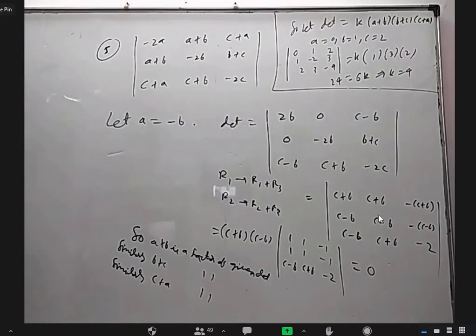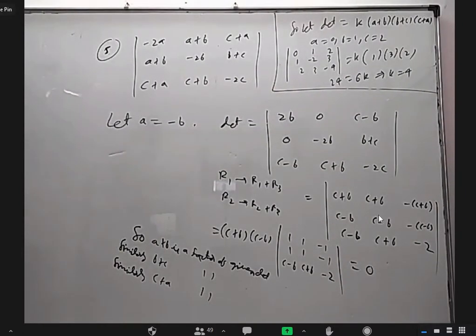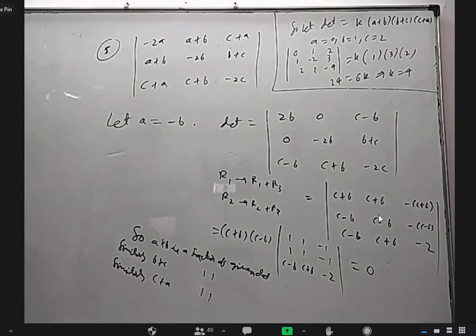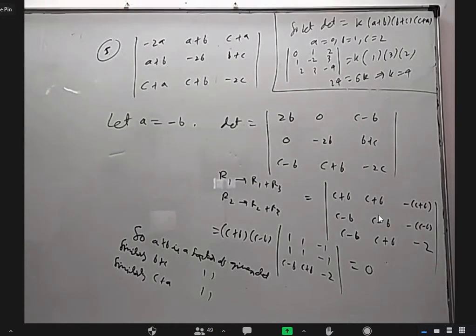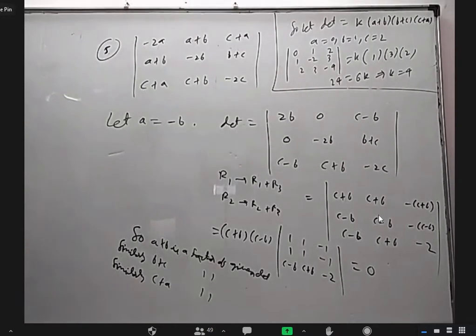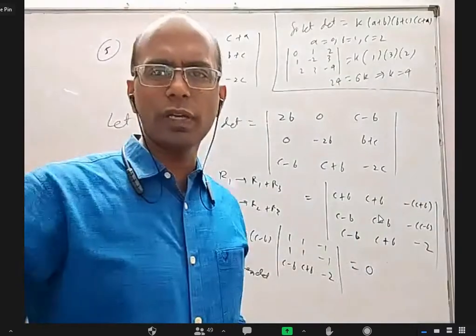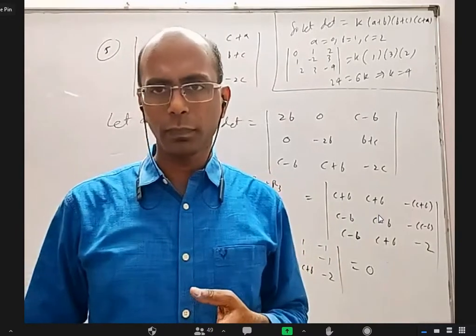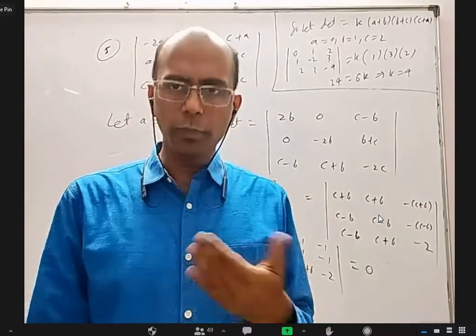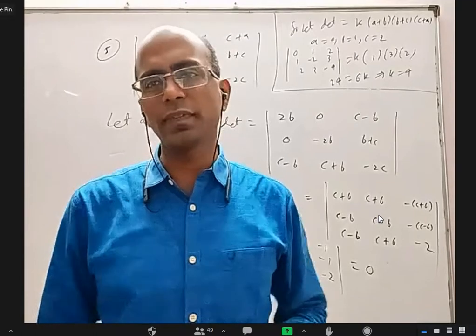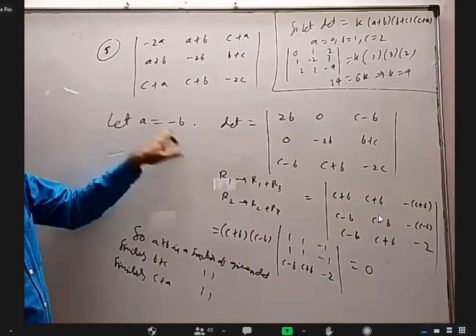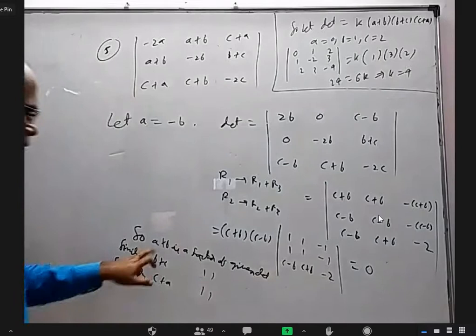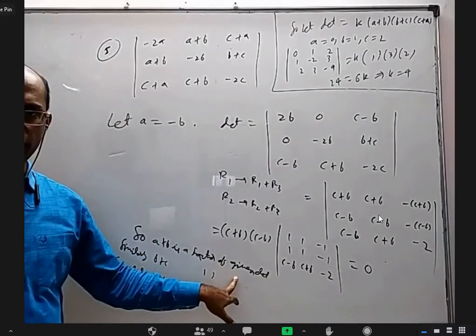Sir, I didn't understand after we did that the determinant is 0 in the fifth sum. Okay. Like you see, in previous questions, when you kept A equal to B and that came 0, I said A minus B is a factor, right? Similarly, when you kept B equal to C, if it is 0, B minus C is a factor. Like that, when I kept A equal to minus B, the determinant became 0. So A plus B is a factor of the given determinant.